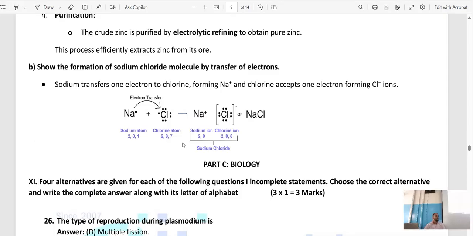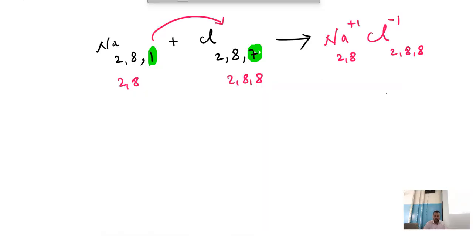Understood? The same explanation what I have shown you over there, you are supposed to write the answer in this order. Similarly, they may ask you the formation of, instead of sodium chloride, magnesium chloride, MgCl2.